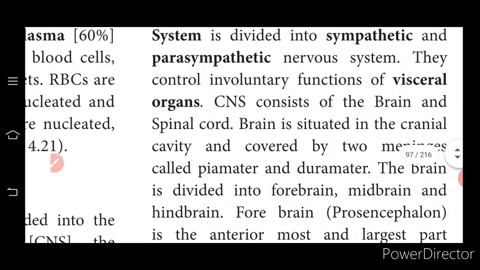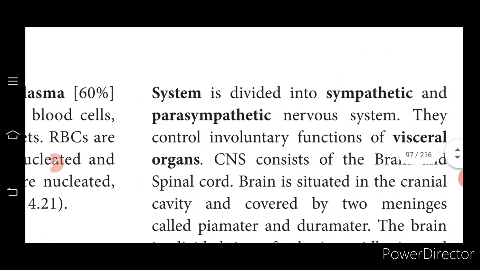Autonomic nervous system consists of the sympathetic and parasympathetic nervous system. They control involuntary functions of visceral organs. So visceral organs are those present in the digestive system, circulatory system, and whatever systems are present inside the body; they come under visceral organs.